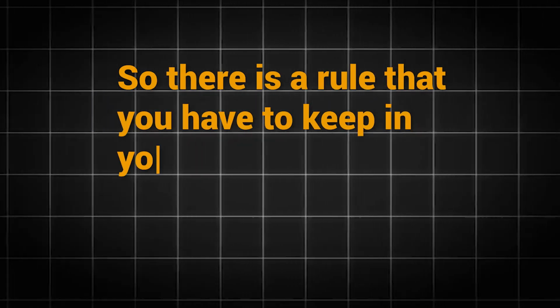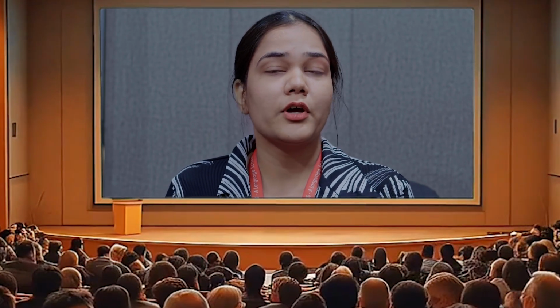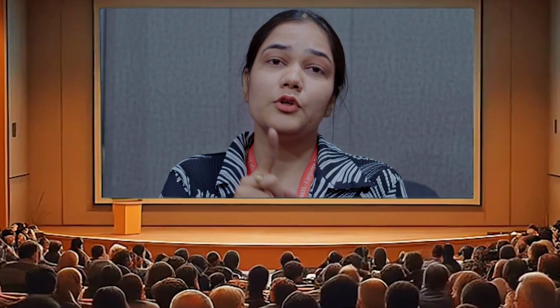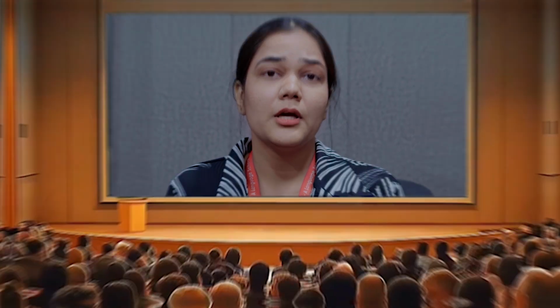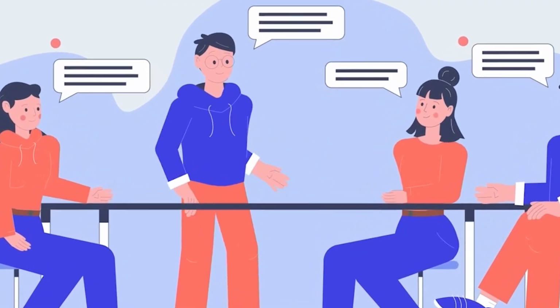So there is a rule that you have to keep in your mind that we cannot use will with if. So many people would say that कि if I use for a future statement, so I have to use if you will not come, I will also not come. But it's grammatically wrong. When we connect if with will, it would be grammatically incorrect. So even though if we want to talk about future statement, still we have to use present simple. So we would use if you don't come, I will also not come.